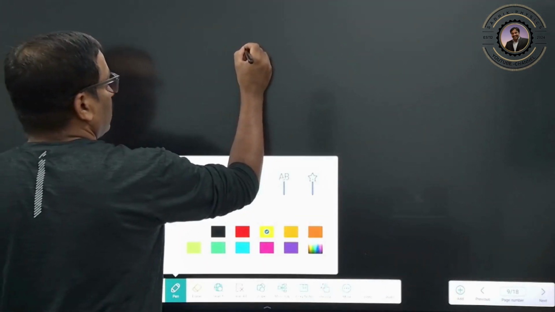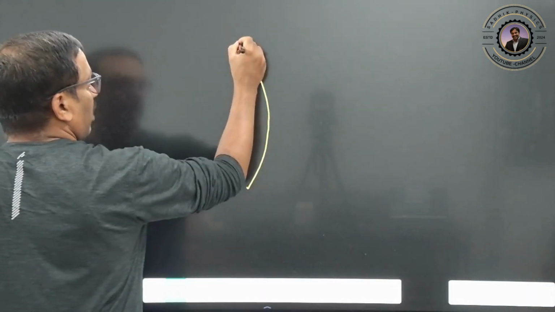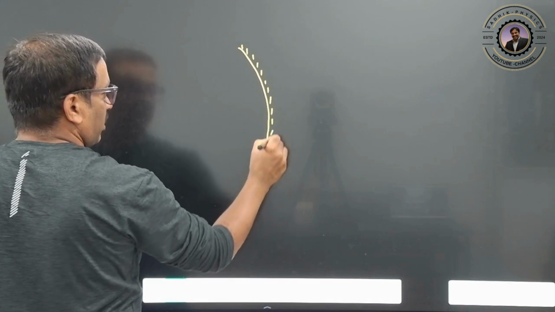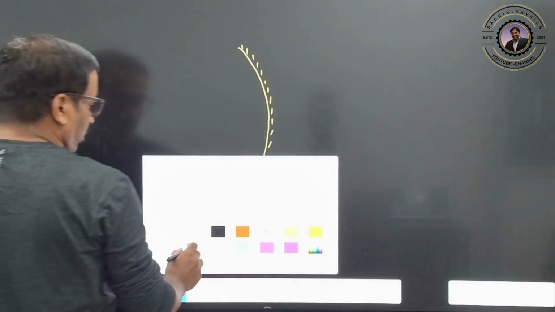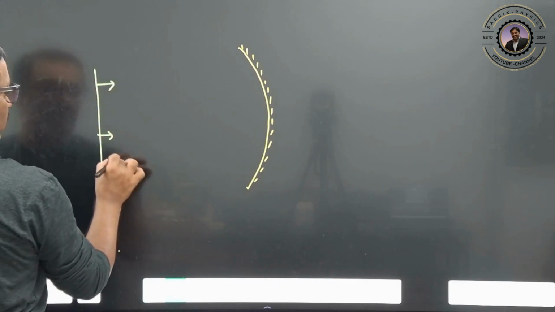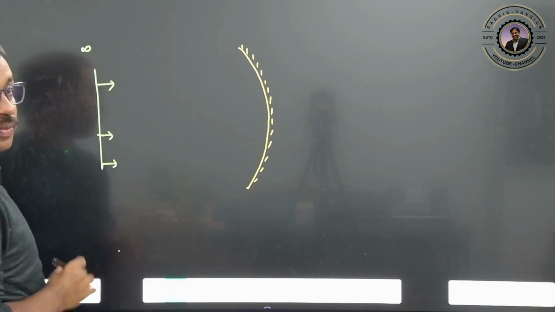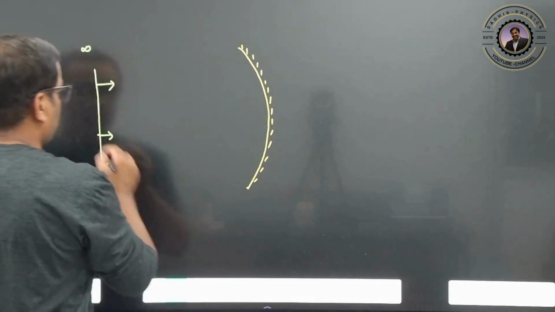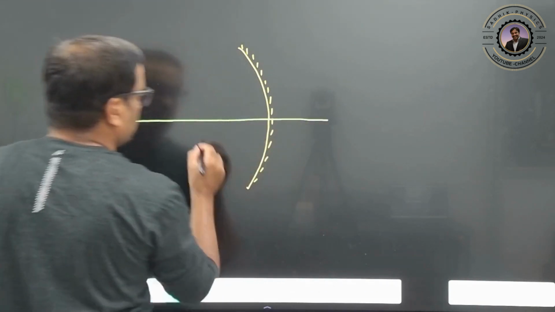So how will the formation of the image happen now? Suppose here there is a concave mirror. Clear? Here one plane wavefront is coming and falling. This is one plane wavefront. Plane wavefront means what? It is coming from infinity. So where should the image form now? The image should form on the focus, compulsorily.